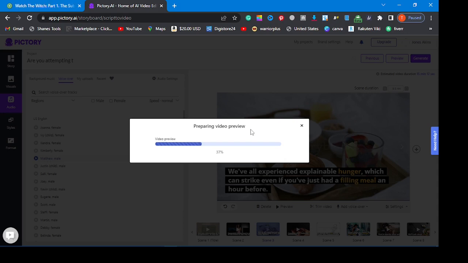Though it's not free, guys. If you are just getting started with the free trial, they're gonna give you maybe 5 to 6 videos to make for free. But after those 5 videos, you won't be able to make any more. Any video that you make, you won't be able to download unless you upgrade to the paid plan. Later I'm going to show you that paid plan. It's not really that much.